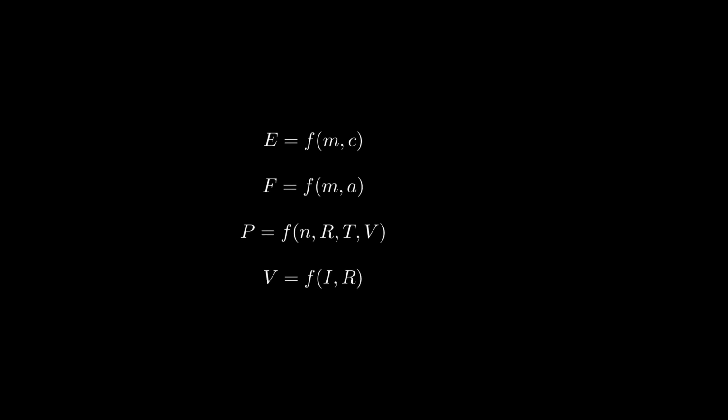An equation describes the relationship between different quantities or variables. Here are some random examples. Many equations can be brought into a form in which one variable is expressed as a function of all the other variables. Of course, for each of the equations, the function, which I called f here, may take a different form. The point is, if we know how this function looks like, we know how the equation looks like, and therefore, instead of deriving equations, we will focus on deriving functions in this video.